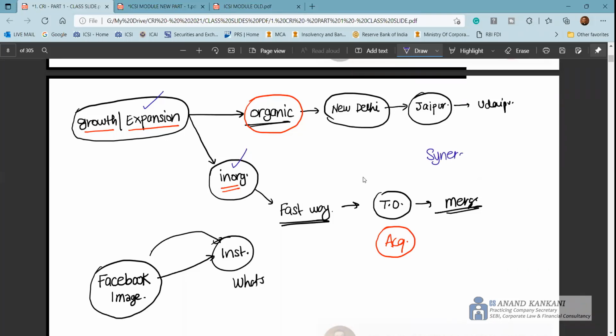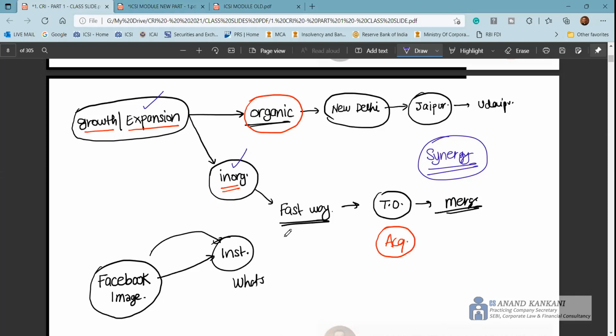And due to these synergy benefits, you expand fast, you expand your market share, and you also get a strong customer base, and that's how the overall profitability of the company improves and you grow as an organization. So inorganic growth, growing inorganically, is a fast way of expansion.